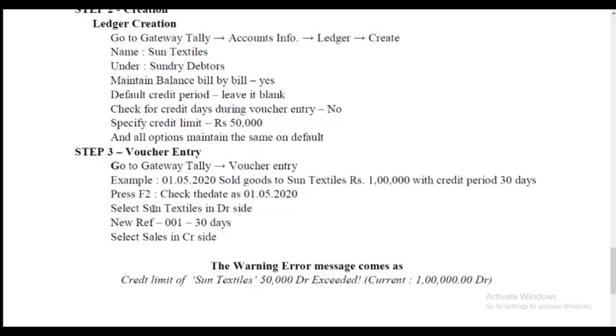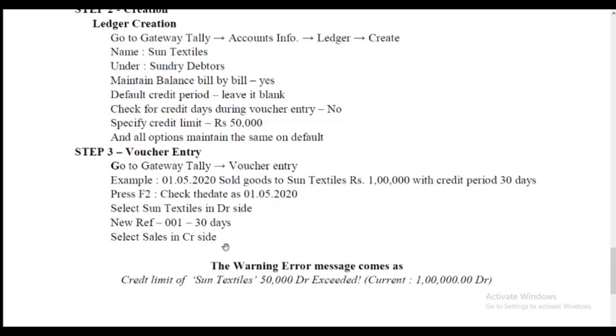So we leave it. Press the F2 shortcut key. Select Sun Textile on the DR side and also give the new reference 001, credit days also 30 days, as the example given, and select sales on the CR side.